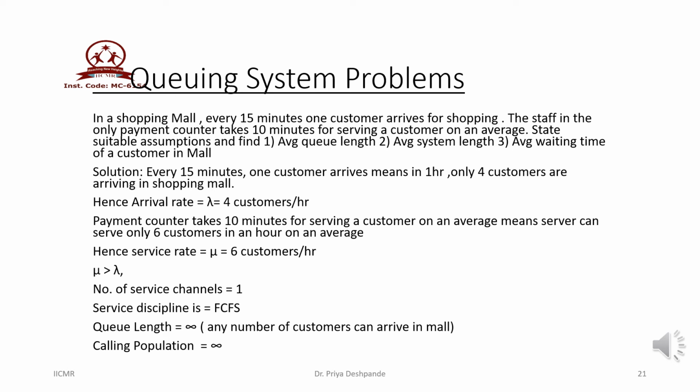Then the payment counter takes 10 minutes to serve a customer. It means that the server can serve only 6 customers per hour. So we say that average service rate mu is equal to 6 customers per hour. Here the service rate is greater than lambda. There is only one server present in the system. Service discipline is FCFS. Whoever is coming first will avail the service first.